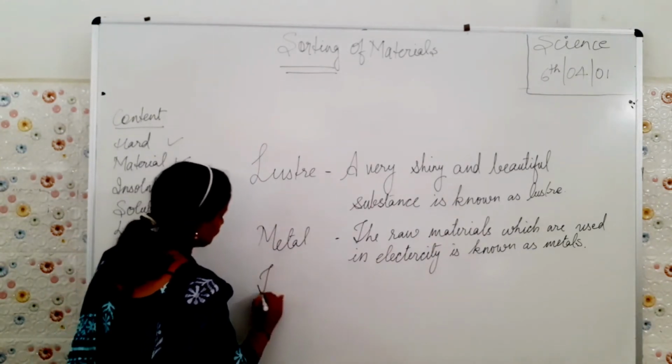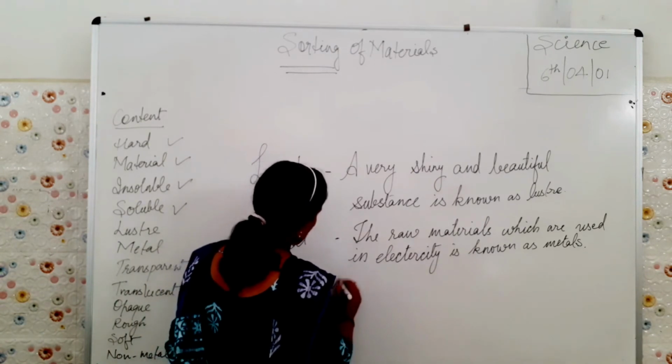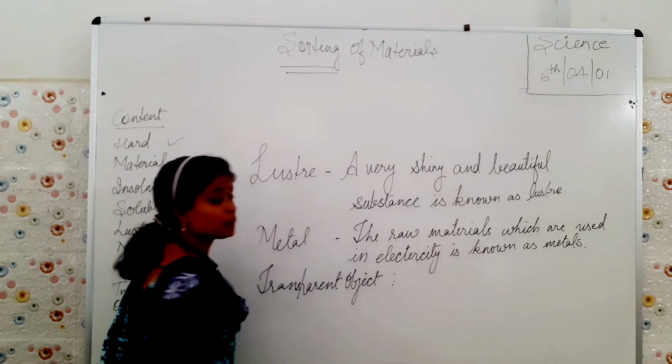Objects now. Very first, what comes? Transparent object. Now, what is a transparent object?